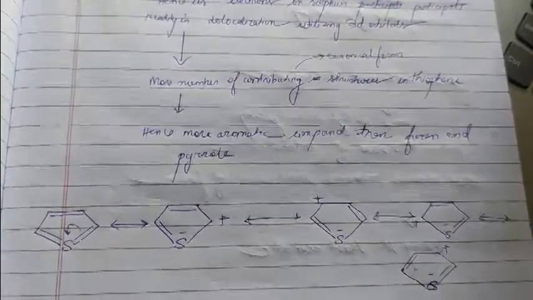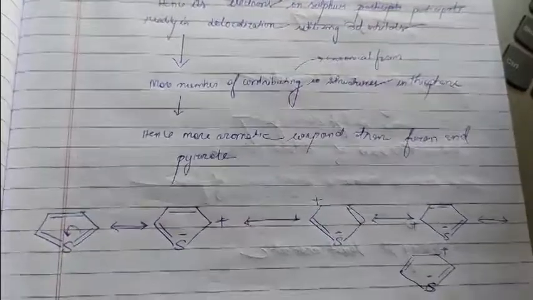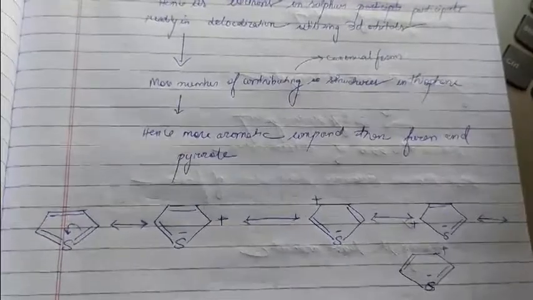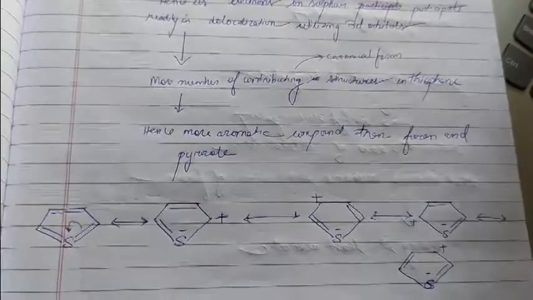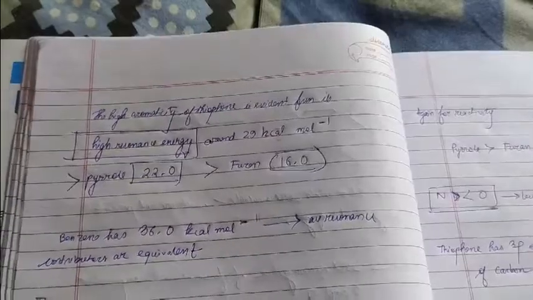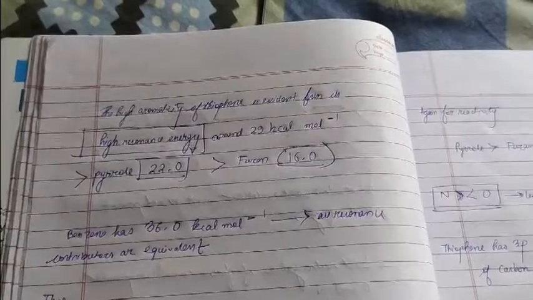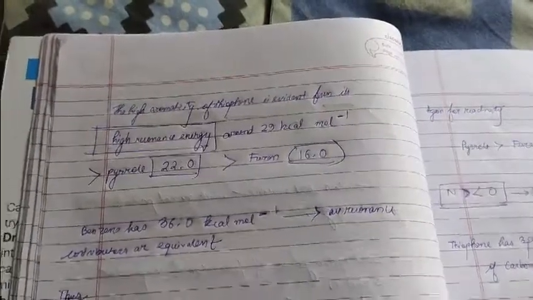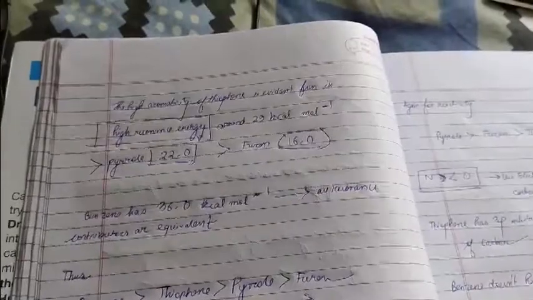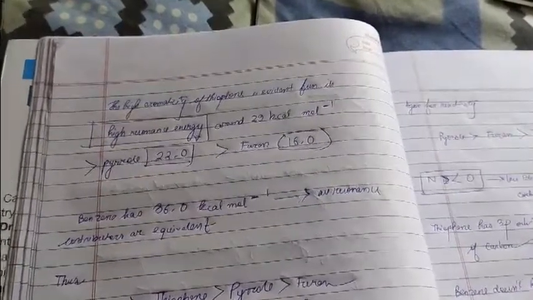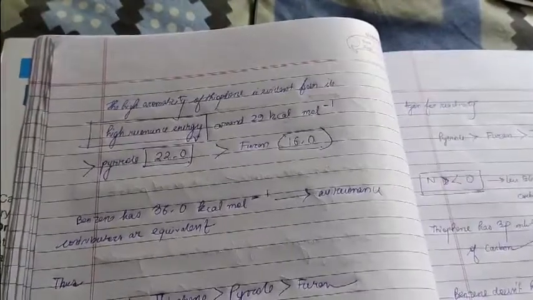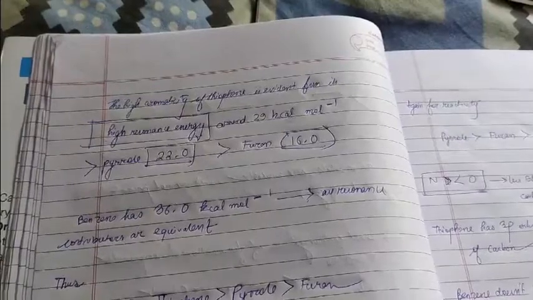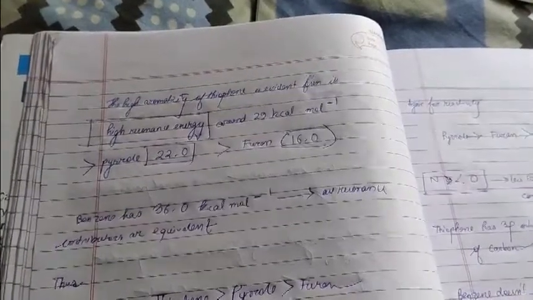What we can also conclude from here is that the sulfur containing heterocyclic compound, that is thiophene, has a greater number of canonical forms or structures, and thereby to conclude it is more aromatic than furan and pyrrole. The statistics show very clearly the high aromaticity of thiophene, which is also evident from its high resonance energy, as we find the resonance energy of thiophene being more than both pyrrole and furan, standing at 29 kilocalories per mole. For pyrrole it is 22.0 and for furan it is 16.